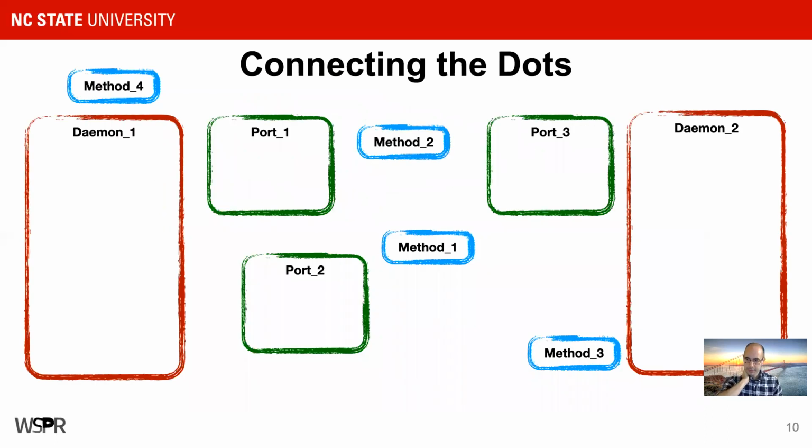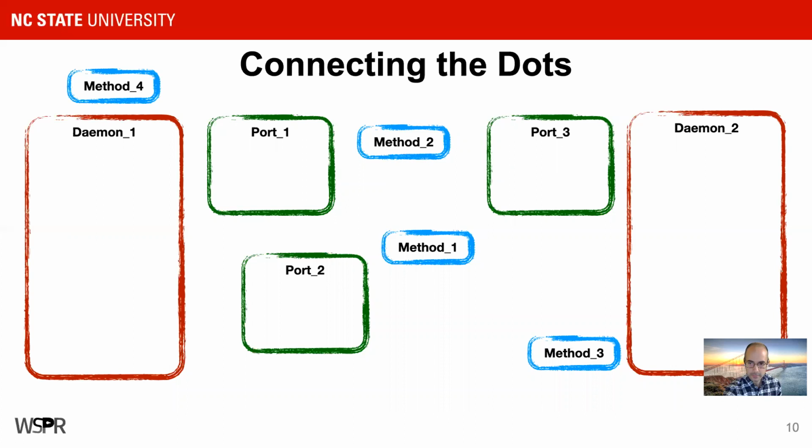We have to make a lot of associations here, though. We need to be able to map the ports to daemons, and we need to be able to map the methods to ports, hopefully. So let's go through this one step at a time. We were able to identify all the daemons we wanted by extracting them from the iOS firmware image. This is basically the over-the-air update firmware that gets deployed by Apple.